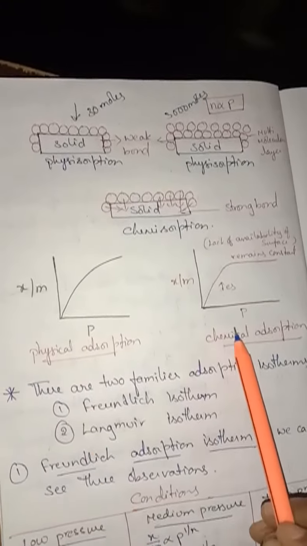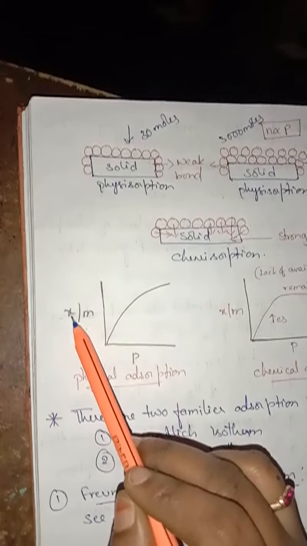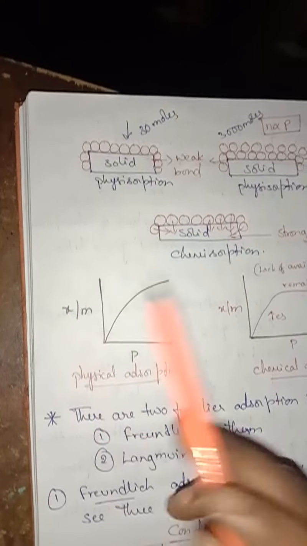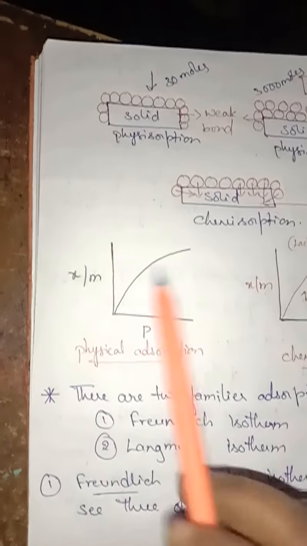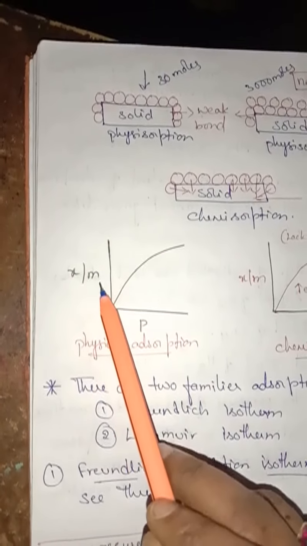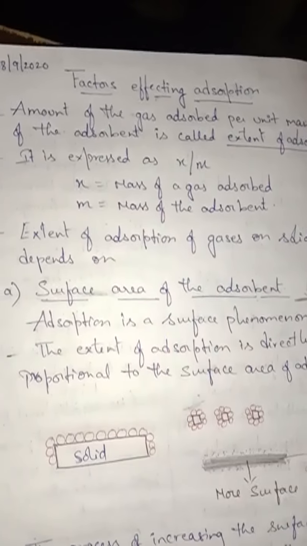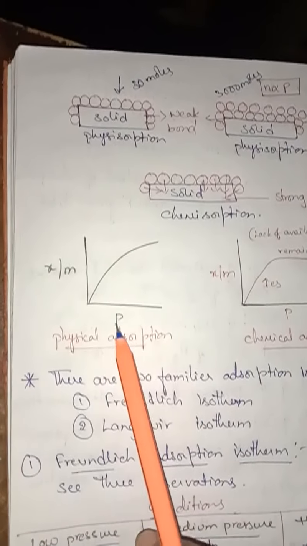So if you plot a graph between physical adsorption and chemical adsorption with respect to pressure, look here. On the y axis I have taken x by m. X by m, we already know, is nothing but the extent of adsorption. X means mass of a gas, m means mass of an adsorbent. I have already discussed this, isn't it? So here I have taken pressure.